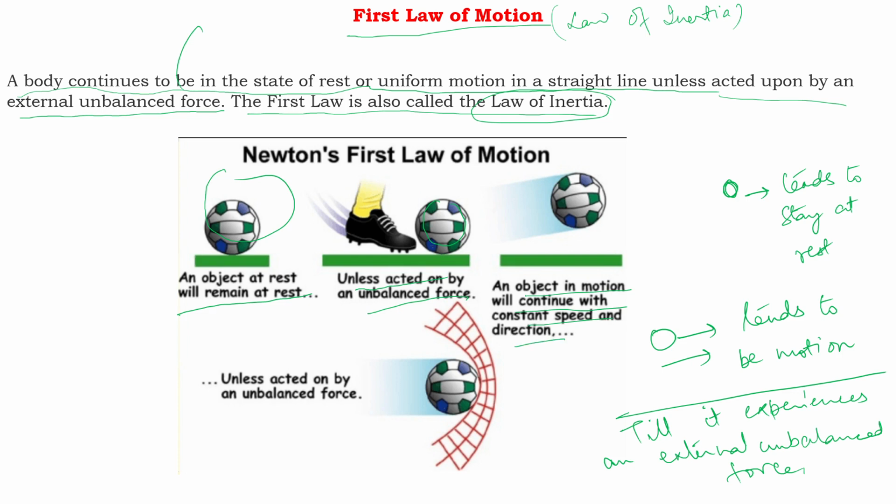First it was at rest, then it experienced an external unbalanced force and came to motion. Then again it needs some kind of force. This barrier is actually serving as a force to bring it to rest.